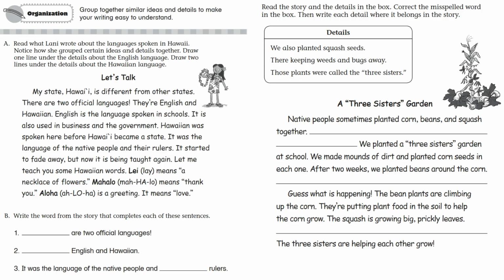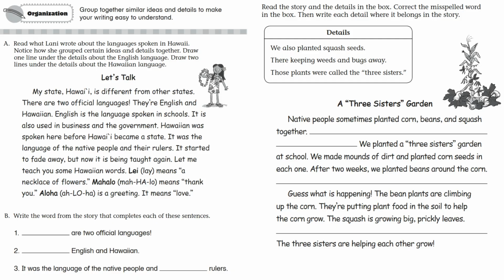So if a sentence talks about English being used in schools, business, and government, that belongs with English. If a sentence talks about Hawaiian being spoken before Hawaii became a state, or being the language of native people and rulers, that belongs with Hawaiian.